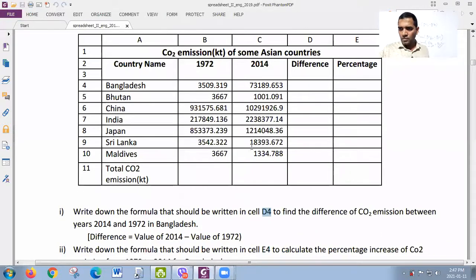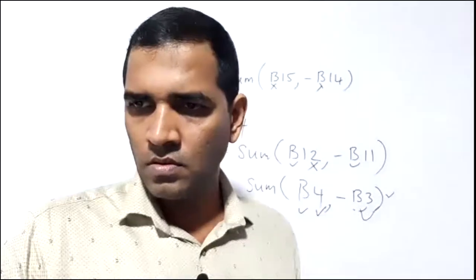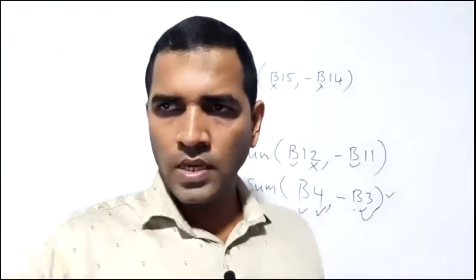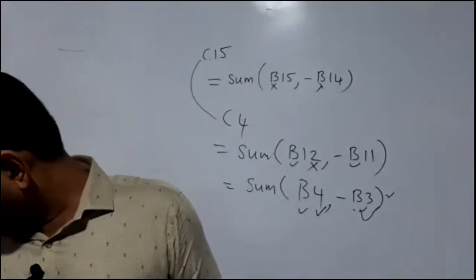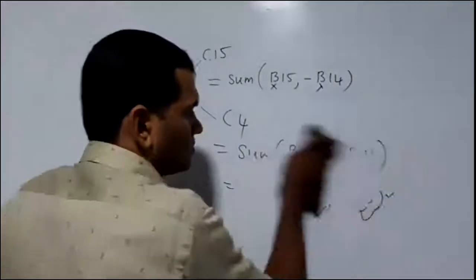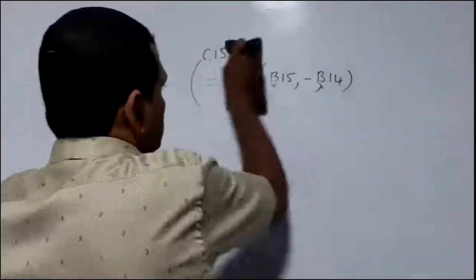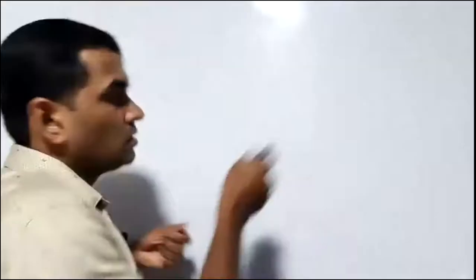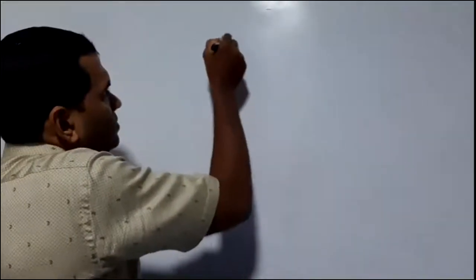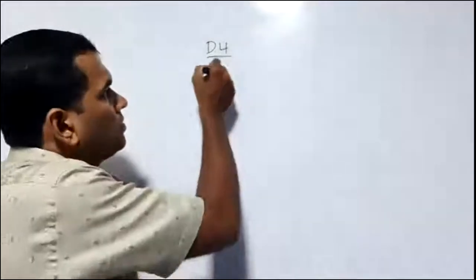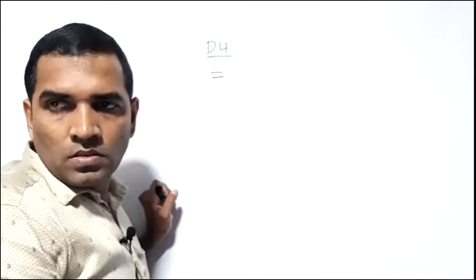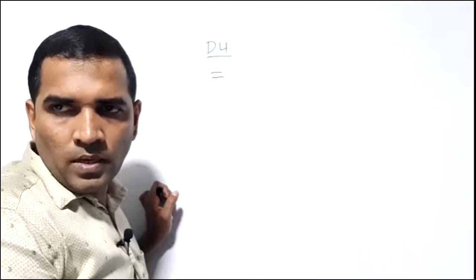First of all, we can try the D4 formula. In D4, we have equals C4 minus B4.